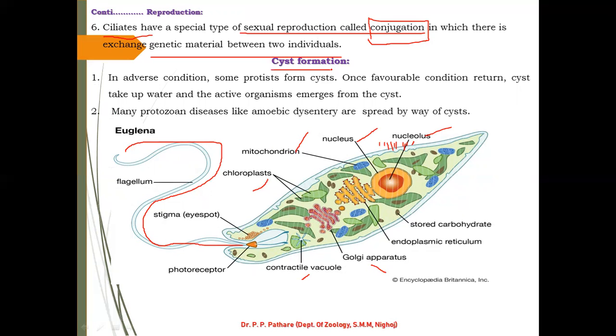Many protozoal diseases like amoebic dysentery are spread by way of cysts, because it is an emergency condition.